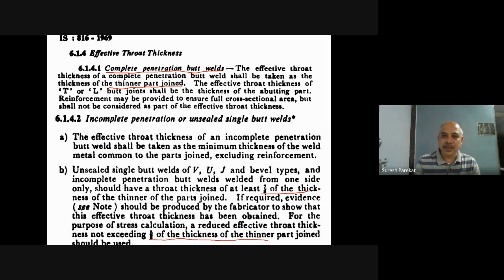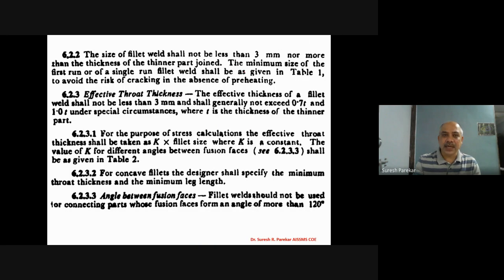So this is the most important one: full penetration, thickness of the thinner part, and partial penetration we have to go by 5/8 of the thickness of the thinner part joint. So these are the clauses which are related with your butt weld.